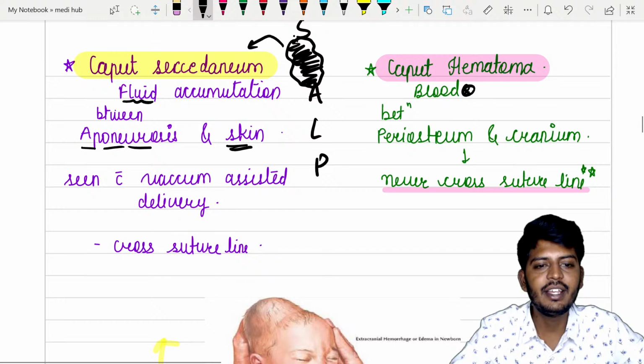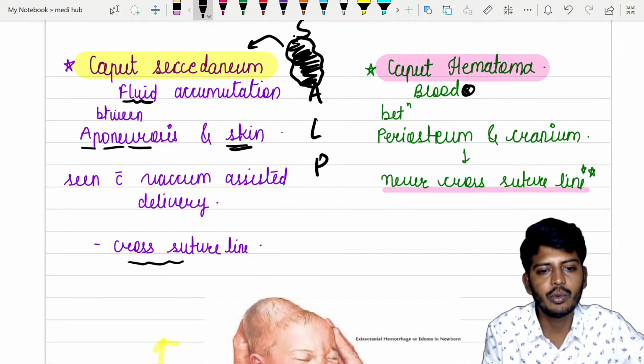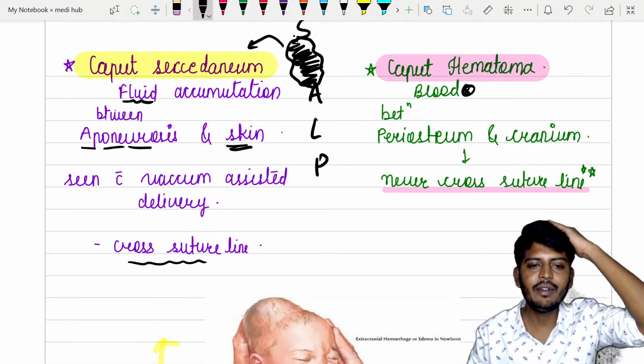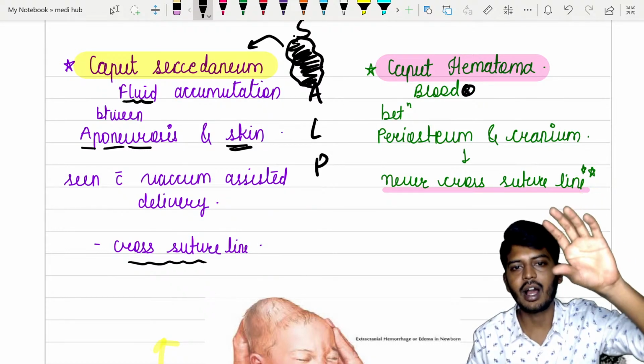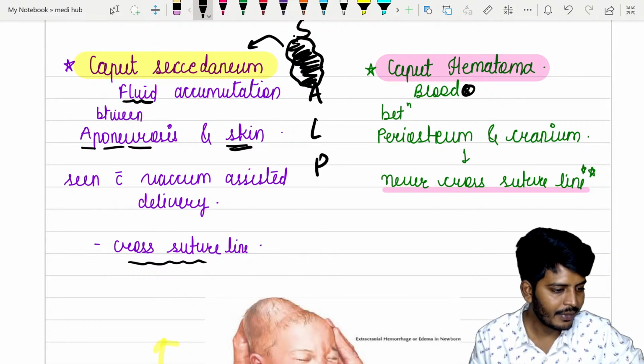It is seen with vacuum assisted delivery, and it will always cross the suture line. In the center we have a suture line. Since it is associated only between the scalp and the aponeurosis, it can cross the suture line.